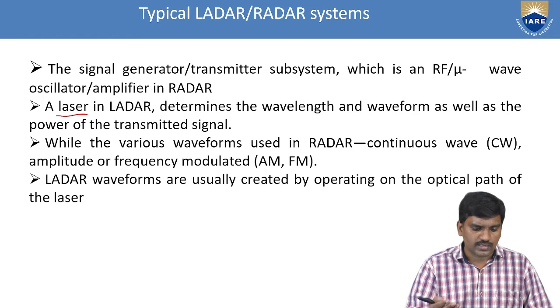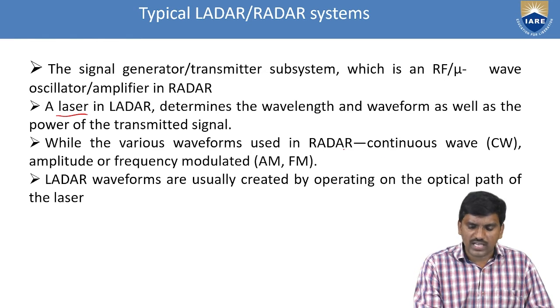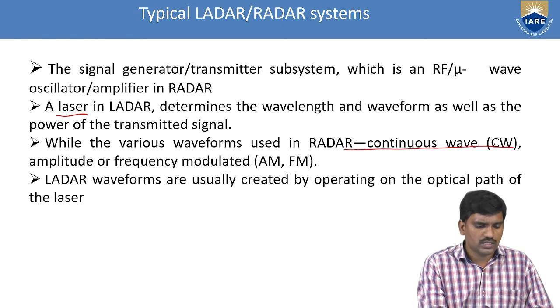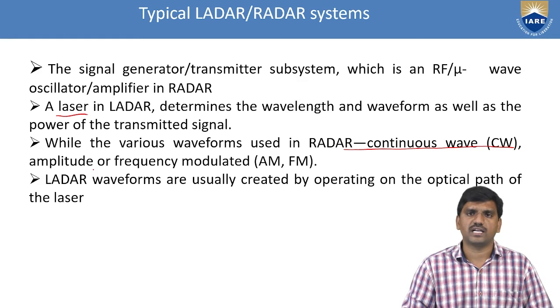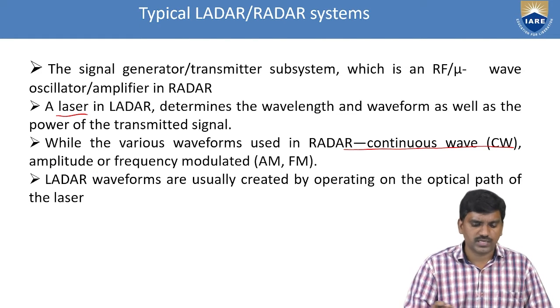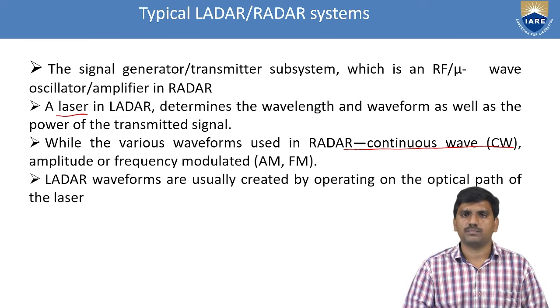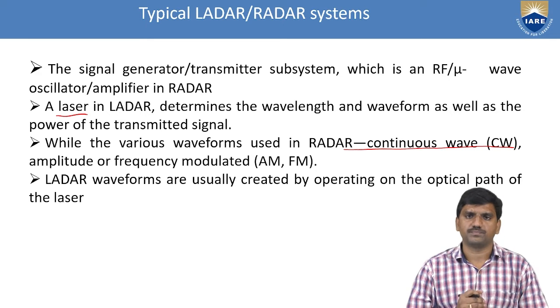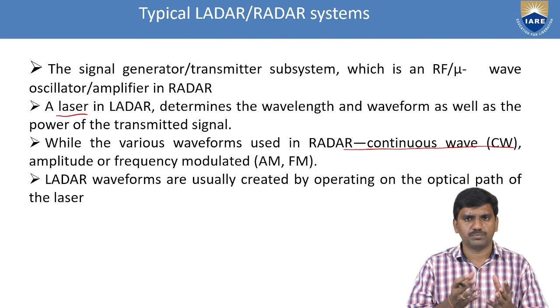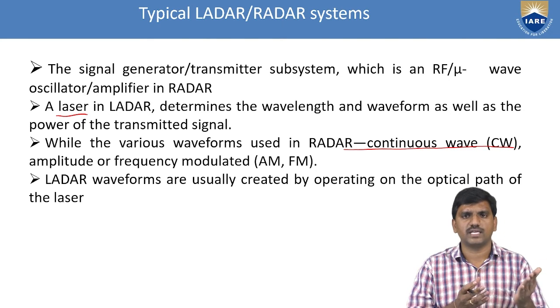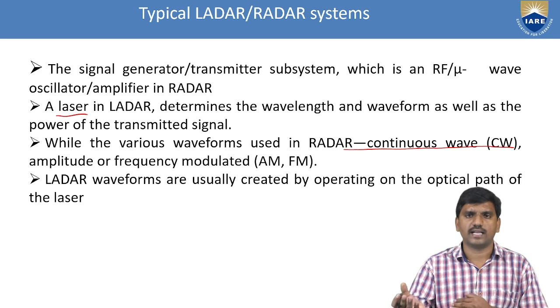As we already know, it has continuous waves and amplitude or frequency modulated waves. In LiDAR, waveforms are usually created by operating on the optical path of the laser. So these are some differences between radar technology and laser radar technology.